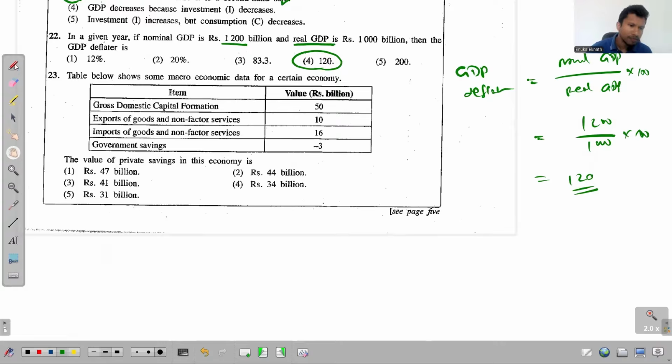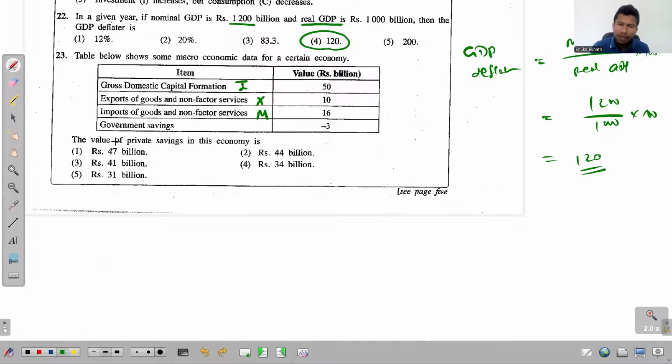Question 23. The table below shows some macroeconomic data for a certain economy. We get the gross domestic capital formation, which is investment, exports of goods and non-factor services, which is simply exports, imports of goods and non-factor services, which is simply imports, and government savings, which is -3. What do they ask us to calculate? The value of private savings in the economy. Since this is with regard to investment, savings, exports and imports, we can apply this simple equation: injections must be equal to withdrawals at the macroeconomic equilibrium.